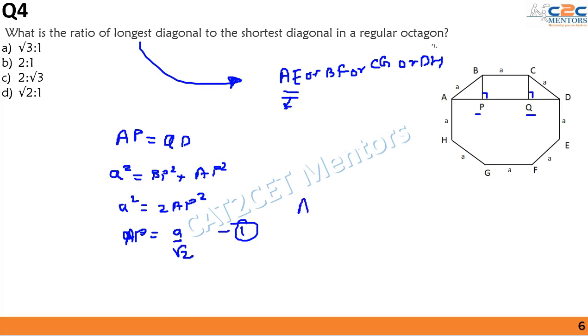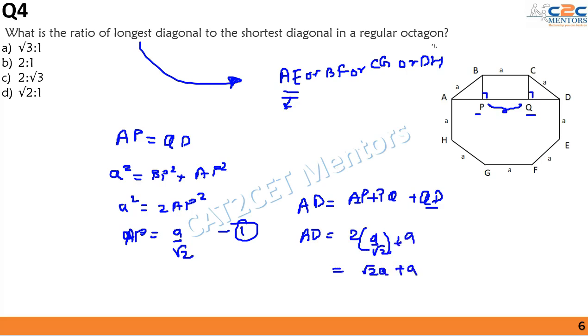Now, AD is equal to AP plus PQ plus QD. But I know that AP is equal to QD and PQ will be equal to A because this forms a 90-degree rectangle. I hope this is clear. Hence my AD turns out to be twice of AP, because AP is equal to QD, that is twice of A by root 2 plus A, that is equal to root 2A plus A. My AD turns out to be root 2A plus A. Let this be our second equation.